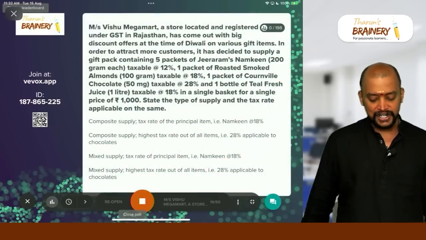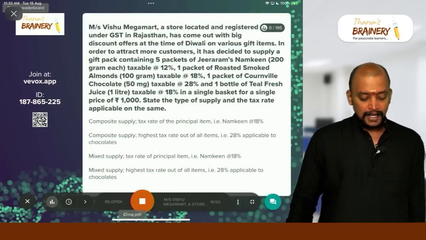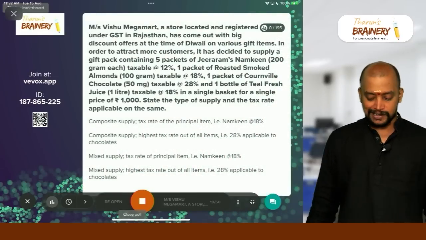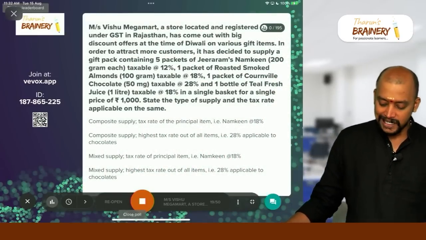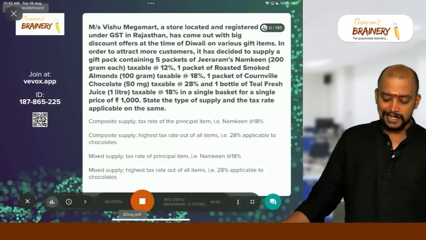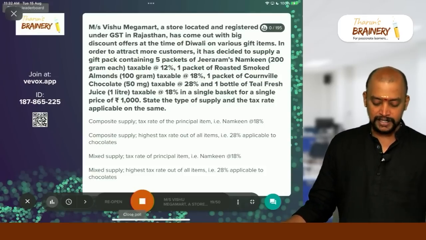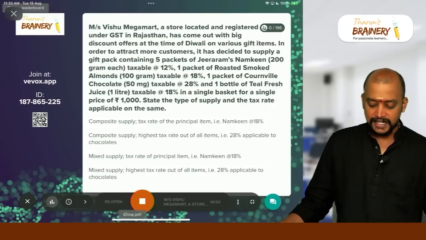Then next question, question number 19. Come on. Messrs. Vishnu Megamart, a store located and registered under GST in Rajasthan, has come out with big discount offers at the time of Diwali on various gift items.